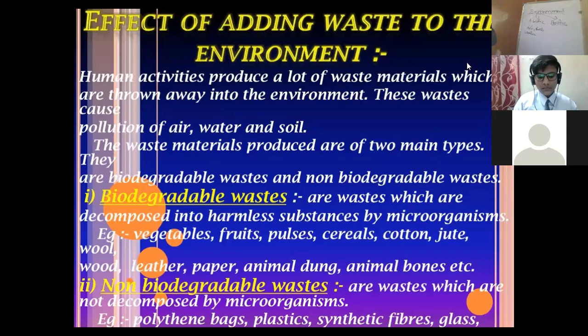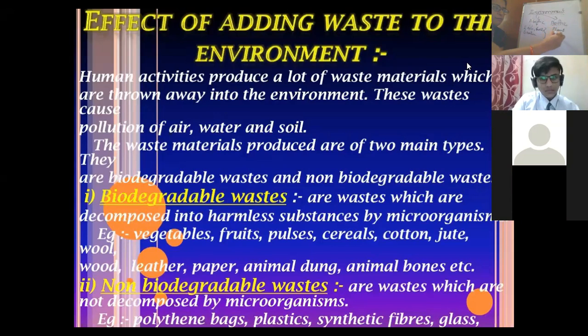If we talk about the air, it's the atmosphere. If I talk about the soil, then it will be called the lithosphere. And if I talk about the water, then it's called the hydrosphere. All these non-living components are together termed as abiotic components of the environment, and the living components, that is the plants and the animals, or flora and fauna on the planet Earth, are what we call the biotic factor.